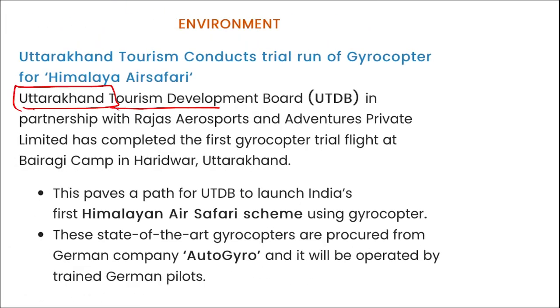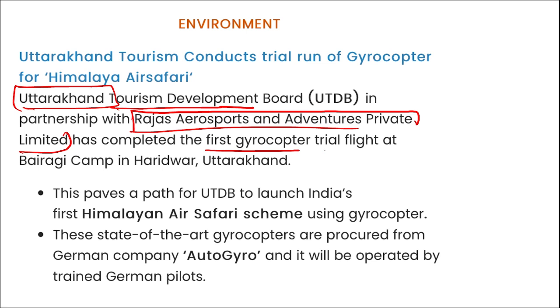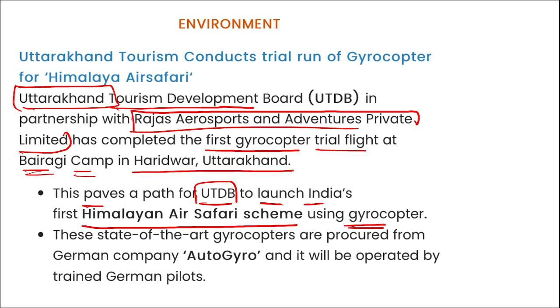Uttarakhand Tourism Development Board, in partnership with Rajas Aerosports and Adventures Private Limited, have completed the first gyrocopter trial flight at the Bairagi camp in Haridwar, Uttarakhand. This paves a path for UTDB to launch India's first Himalayan air safari scheme using the gyrocopter. These state-of-the-art gyrocopters are procured from German company Otto Gyro, and will be operated by trained German pilots.